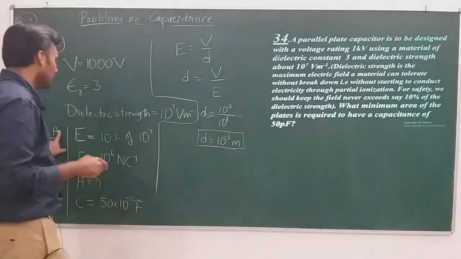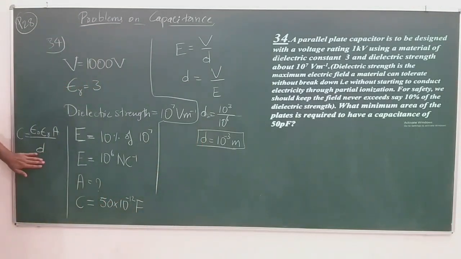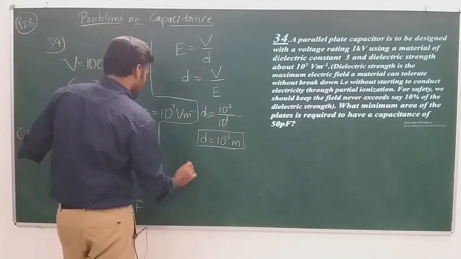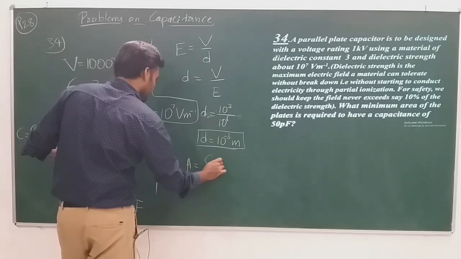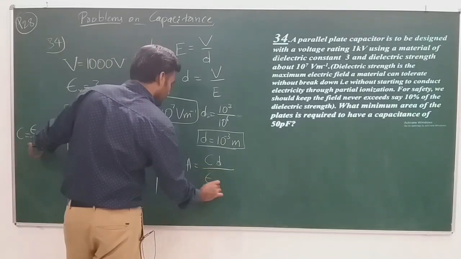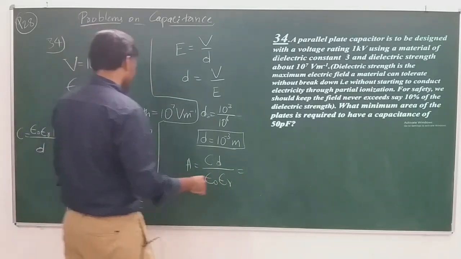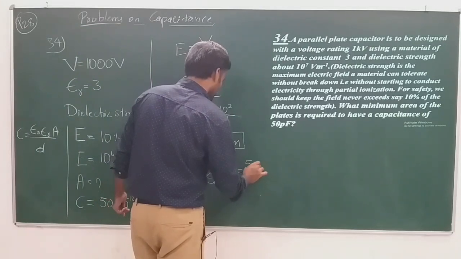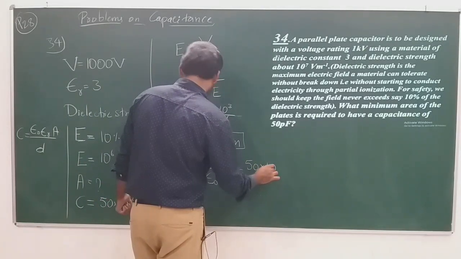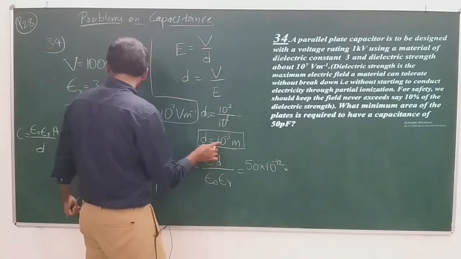In order to obtain A, now that we have the D value, upon rearranging this equation, I get A is equal to C D divided by epsilon naught epsilon r. What is C? C is 50 into 10 to the power of minus 12. What is D that we have obtained?